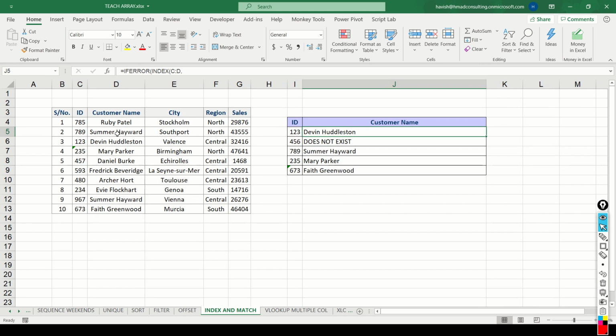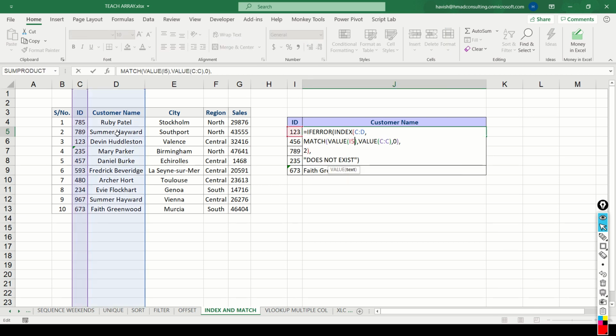Right? So really good example. This is a very common problem. Our VLOOKUPs and INDEX MATCH sometimes do not work because our data type does not match between our lookup value and the original data set. And that is where we can use the VALUE function like this.